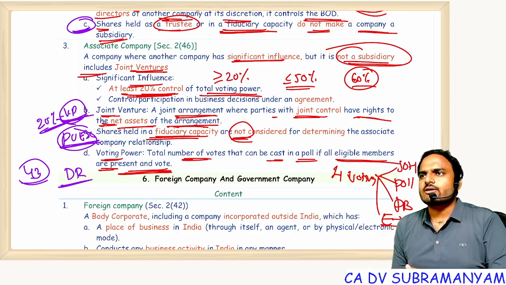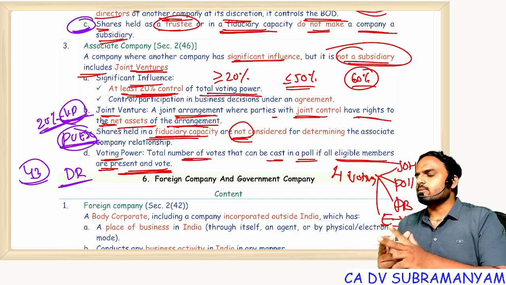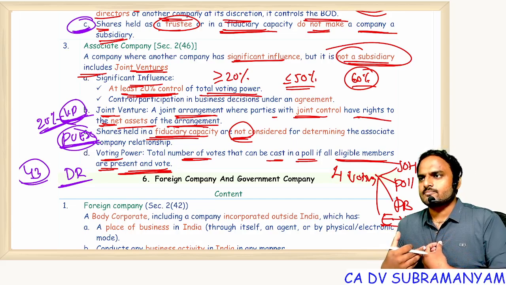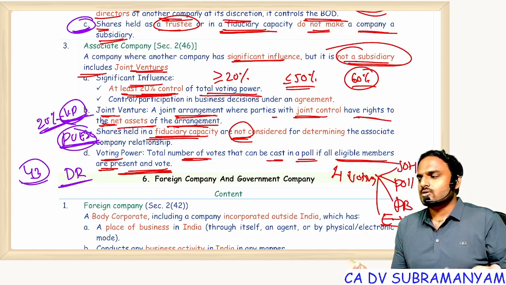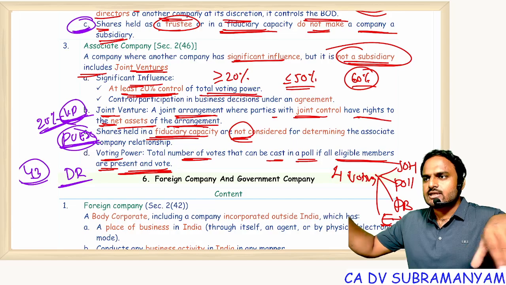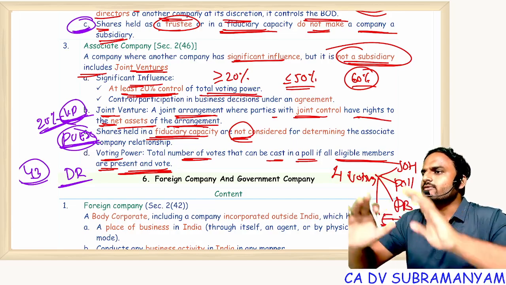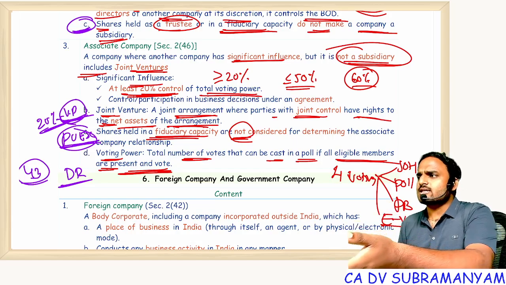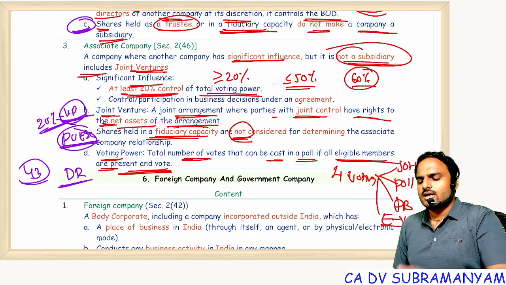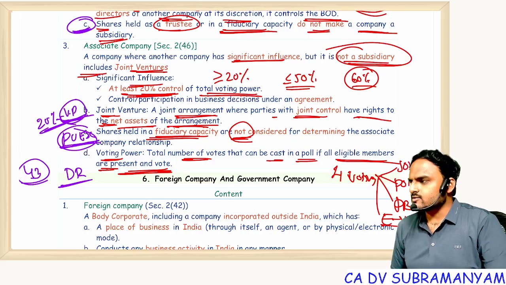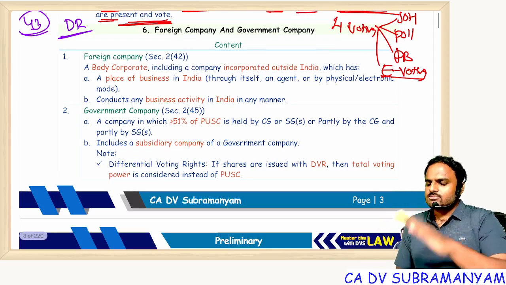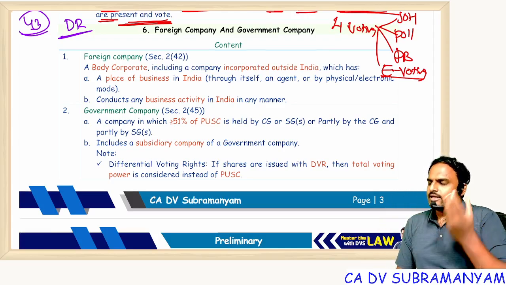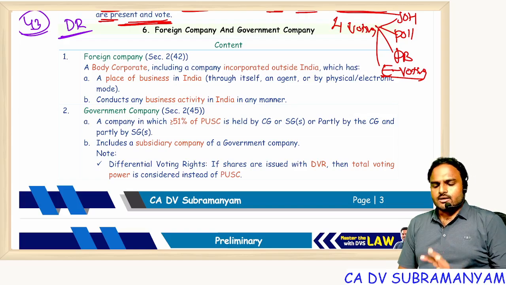Suppose the government requires high manpower, high net worth, high experience. Suppose I have experience but not manpower, or I have manpower but not capital. So some 3 companies are there. Now these 3 companies can form a joint venture company. That joint venture company will satisfy all the 3 conditions and will get a contract from the government. Understood? Everyone? So tell me, all these concepts I discussed with you so far, are they real concepts or illusionary concepts? Real concepts only.